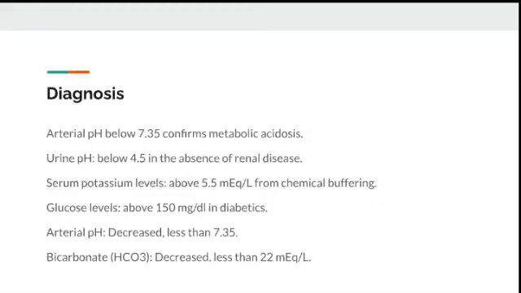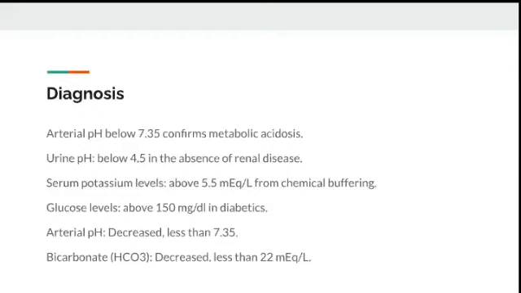And what are all the diagnostic tests we do to confirm metabolic acidosis? The best and foremost important test is ABG, that is arterial blood gas analysis. When you see the ABG, the pH will be less than 7.35 to confirm the metabolic acidosis, and the bicarbonate will be decreased, below 22 milliequivalent per liter. So these are the two things which you should look for.